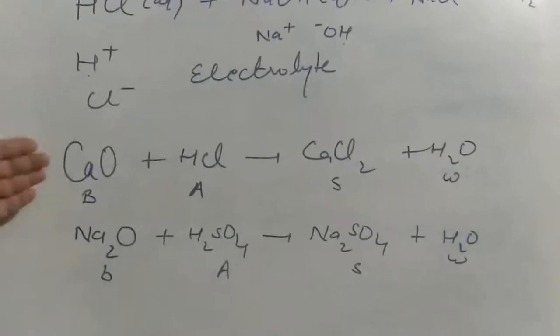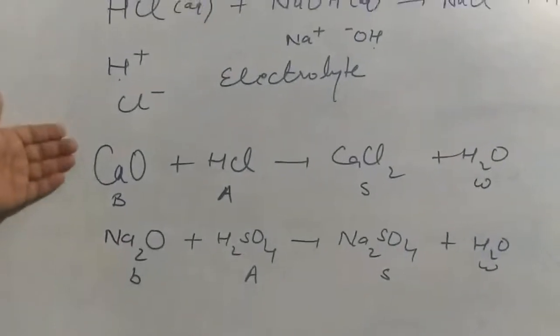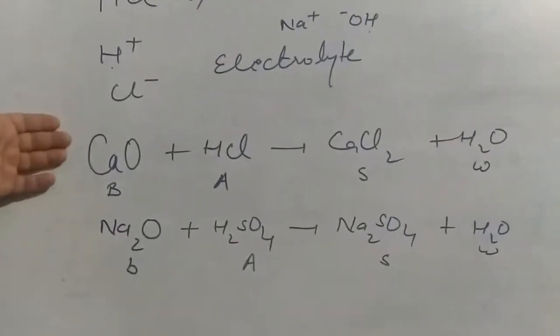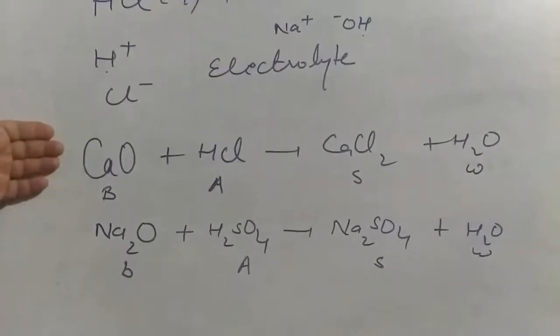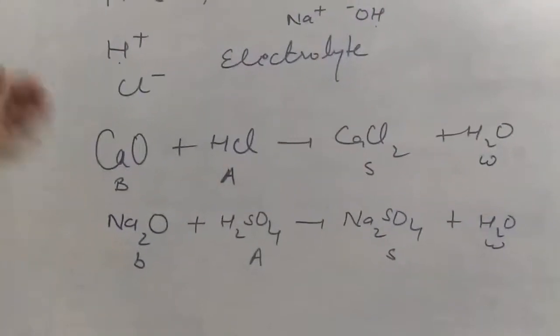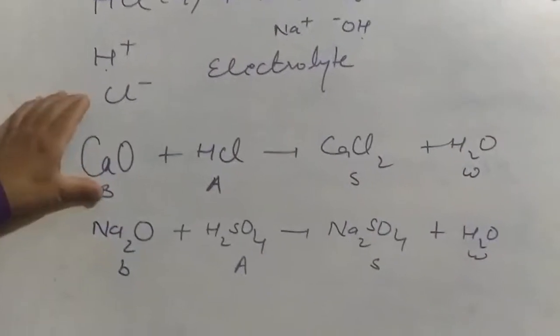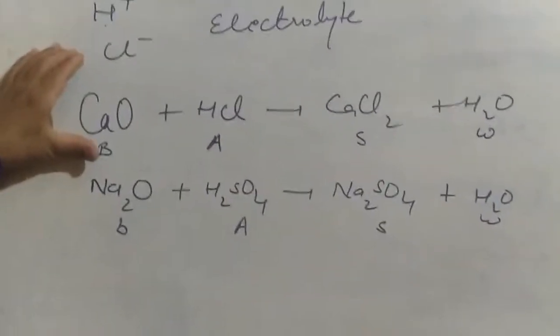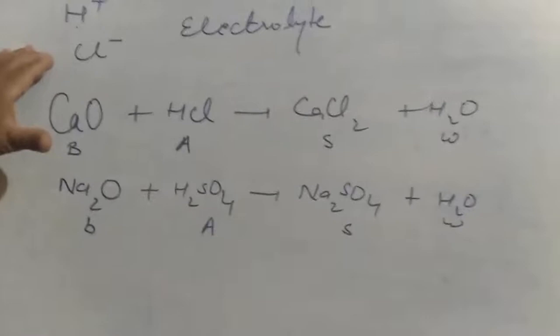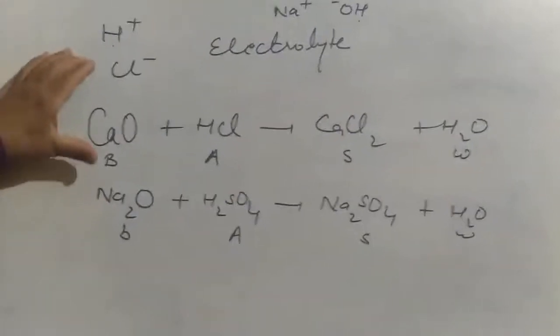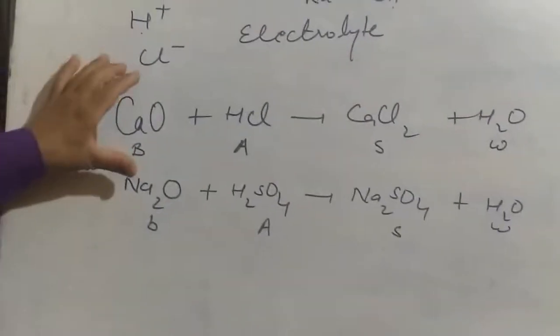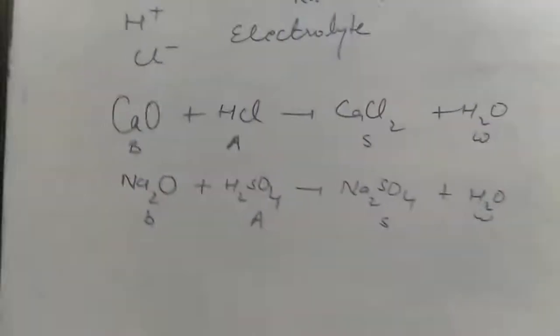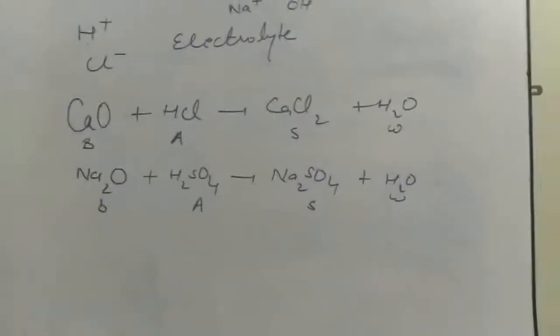Okay, there are a few metal oxides, they show acidic nature as well as basic nature. We call them amphoteric oxides. Generally, metal oxides, they are basic in nature. But there are some metal oxides, they are capable of reacting with acid as well as base. And that's why we call them amphoteric metal oxides. I give one example.